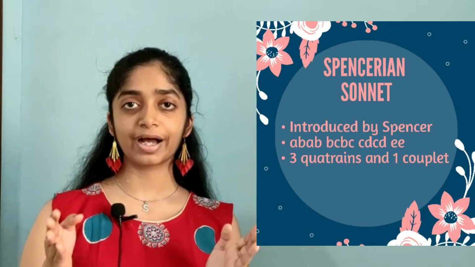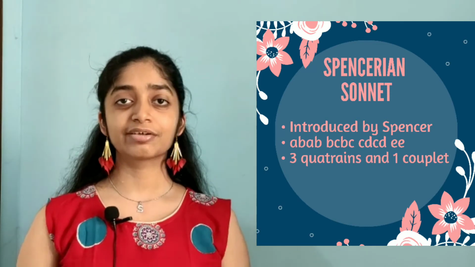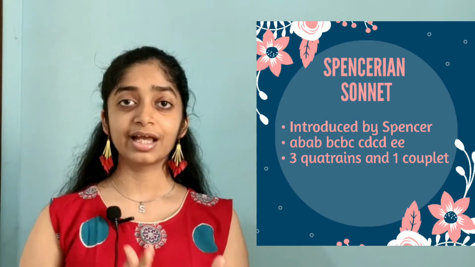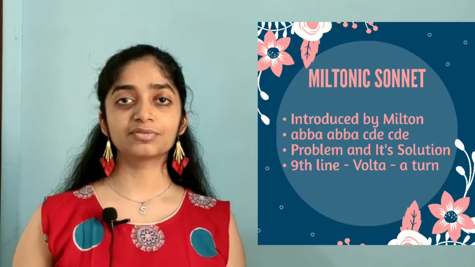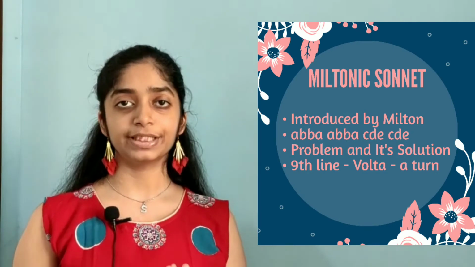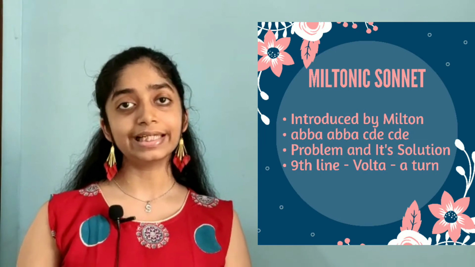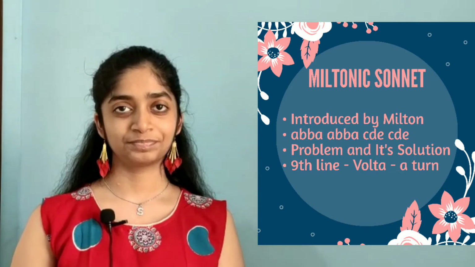The third type of sonnet is the Spenserian sonnet, which was introduced by Edmund Spenser. The rhyme scheme of this sonnet is ABAB, BCBC, CDCD, EE. The fourth type of sonnet is the Miltonic sonnet, which was introduced by John Milton. The rhyme scheme of this sonnet is ABBA, CDE, CDE.